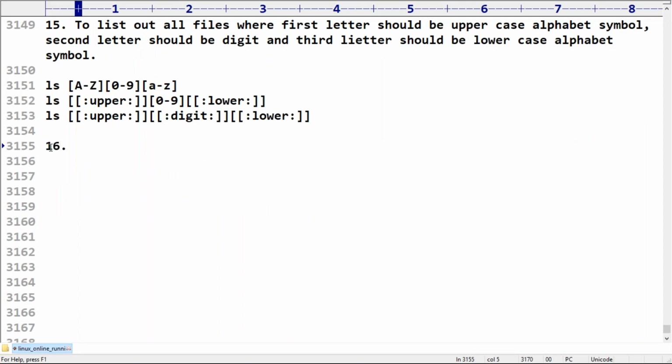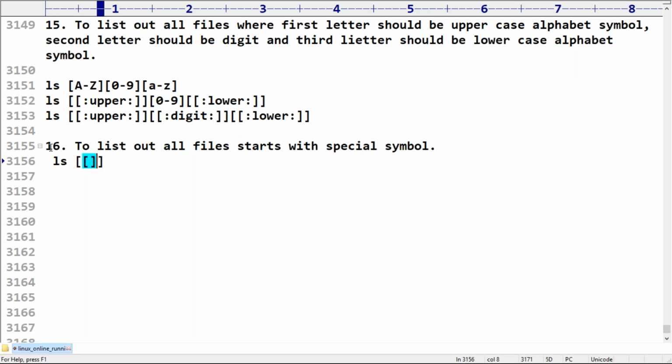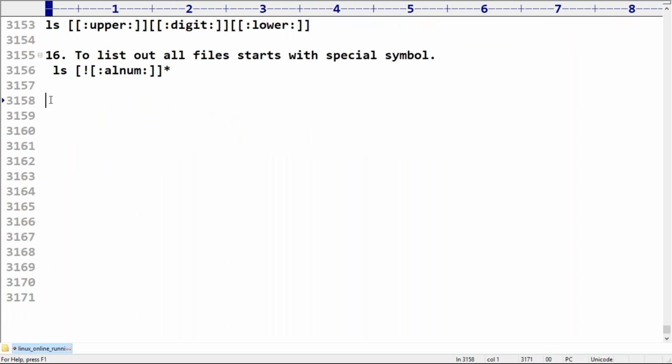Now observe carefully, sir. The next one is to list out all files that start with a special symbol. Starts with the special symbol, what do I have to take? Sir, can you please confirm what is the way? ls, starts with the special symbol. Anyone, can you please tell? Alphanumeric, for this negation, negation and then star. Is it valid or invalid?